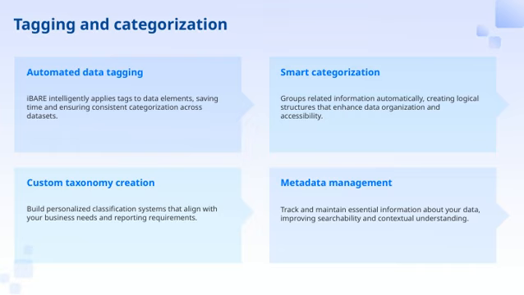Next, smart categorization automatically groups related information together. This creates logical structures that make data easier to organize and, importantly, more accessible for users who need to find specific information quickly. Moving on, custom taxonomy creation allows us to build personalized classification systems tailored specifically to our business needs and reporting requirements. This flexibility means our data organization aligns perfectly with our unique workflows.